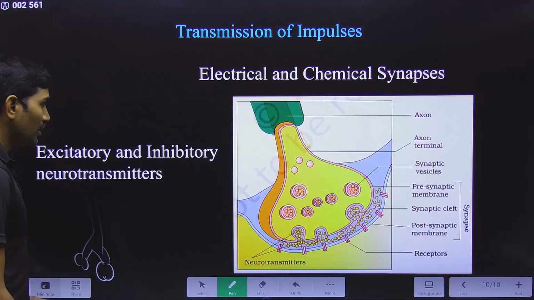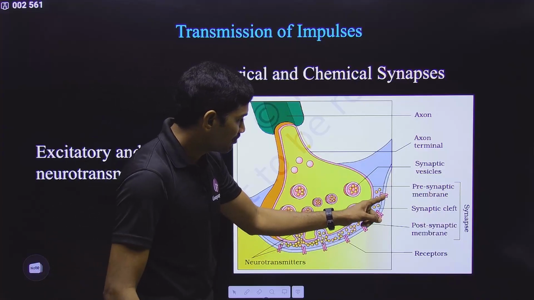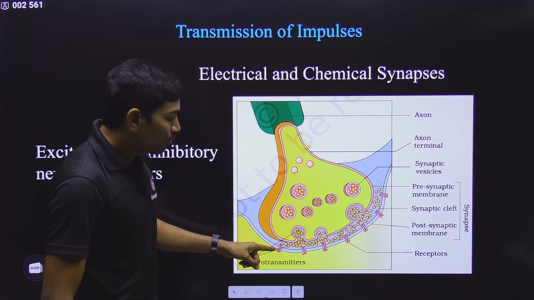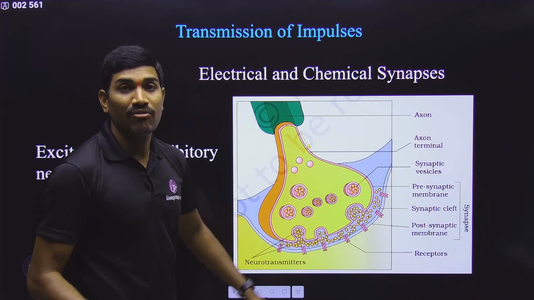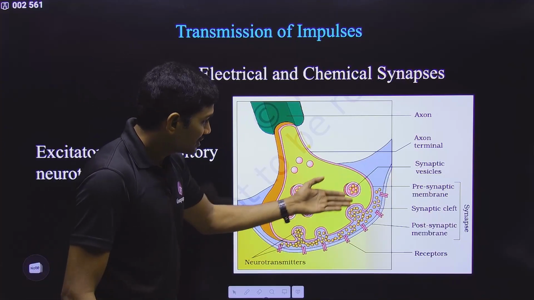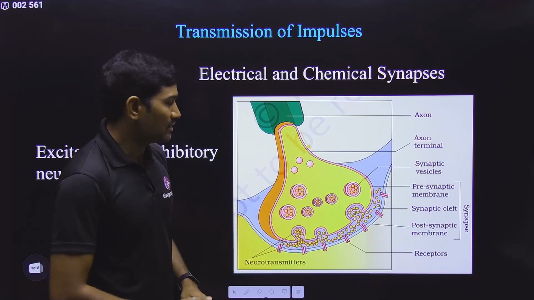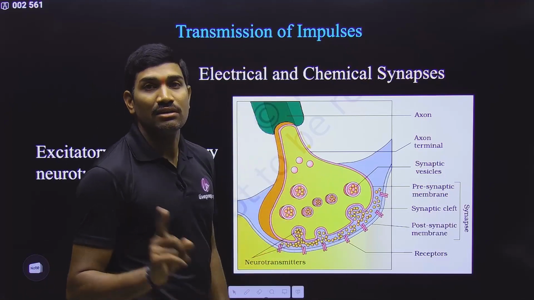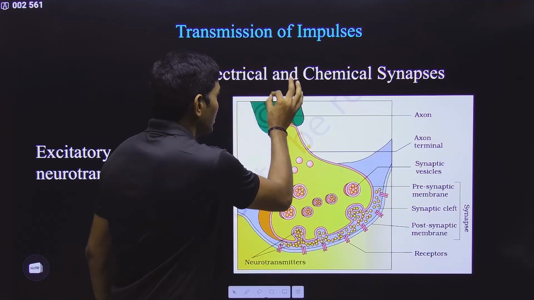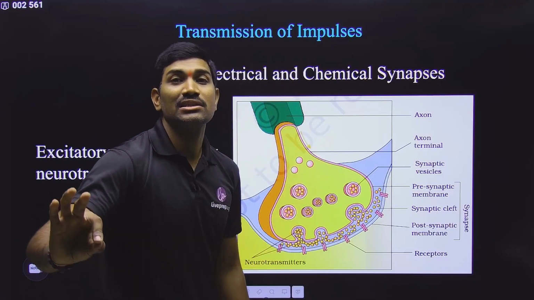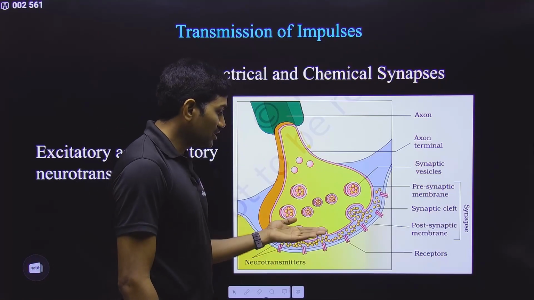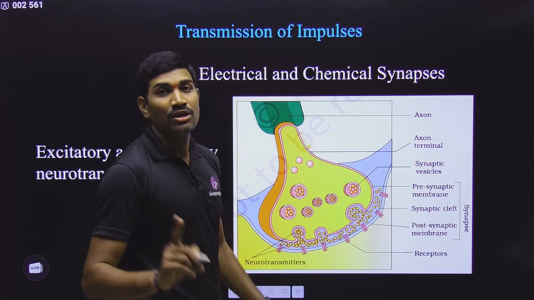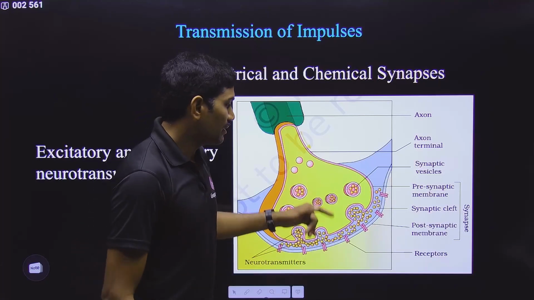Observe carefully. If you observe the NCERT diagram, these receptors are mentioned only on the postsynaptic membrane. These receptors are not present on the presynaptic membrane. Why are they not present? If receptors are present on the presynaptic membrane, what happens? Information can go back again. That should not happen. Information transfer should always be unidirectional. That means these receptors are present only on the postsynaptic membrane. They should not be present on the presynaptic membrane.